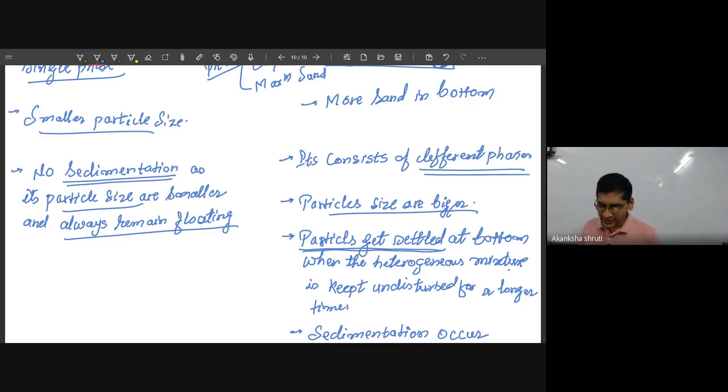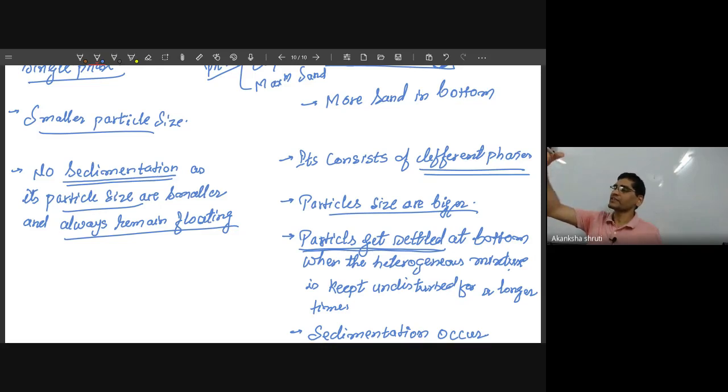Another important thing is, if we watch carefully whether these are visible or not, you will observe that the particles of a heterogeneous mixture are very easily visible. Say if you add dust particles in water, you will see the color of the water changing.